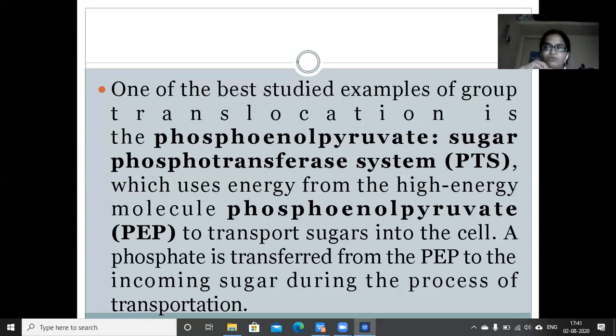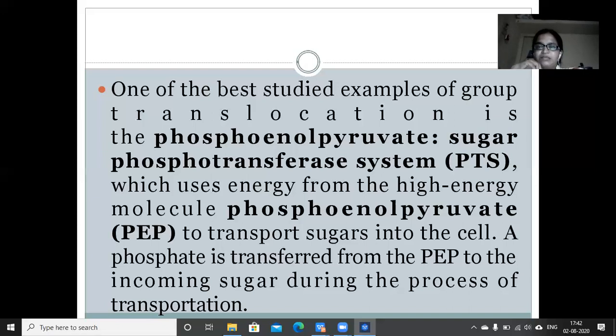So when a cell is transporting a sugar molecule from outside of the cell to inside of the cell, a phosphate group from phosphoenol pyruvate is transferred onto the sugar molecule. And this transport system is called the sugar phosphotransferase system.